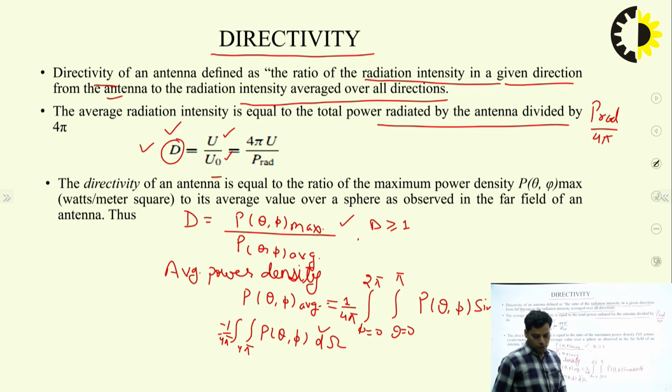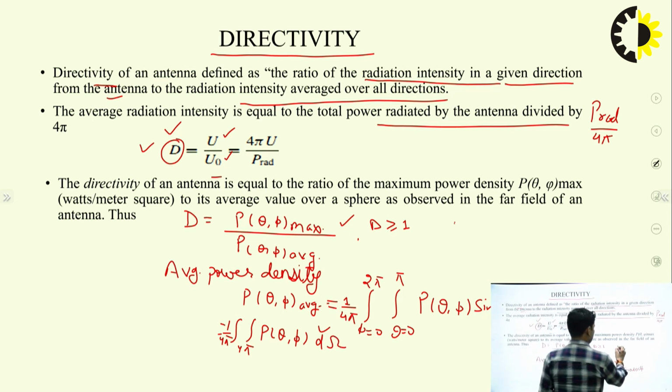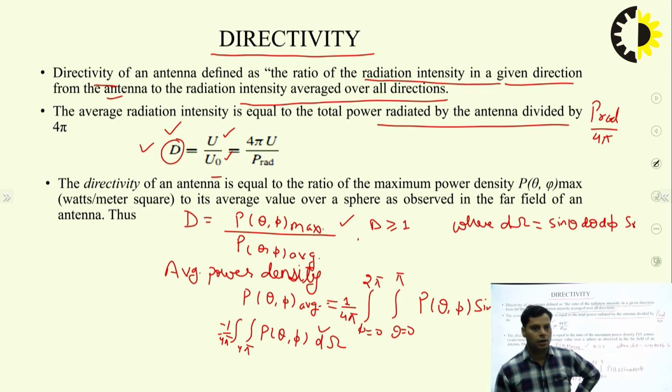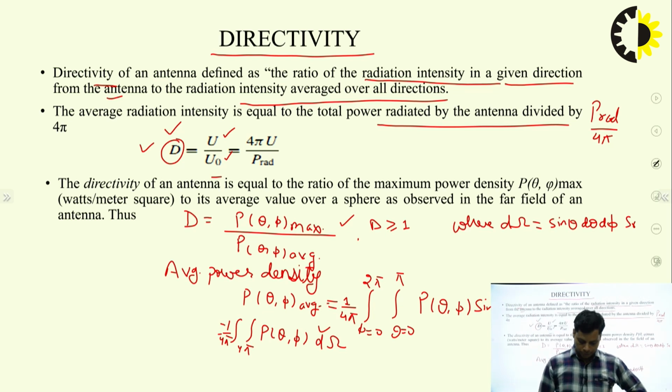We can also write it like this, where this d omega is equal to sin theta d theta d phi, and it is in steradian. That will be the d omega, that is the beam solid angle for any beam.